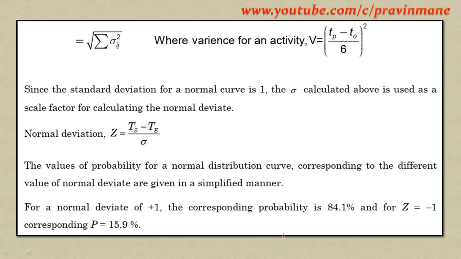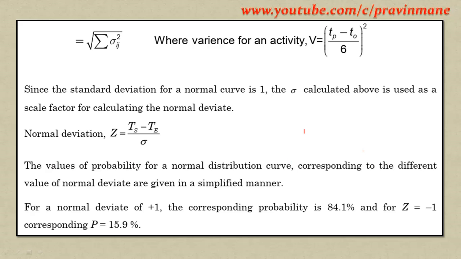Then the variance for an activity, V, is equal to ((TP minus TO) divided by 6) squared. I is the previous activity, J is the next activity. If A and B are two activities, A the first activity and B the second, then A will be I and B will be J. Since the standard deviation for the normal curve is 1 and the sigma calculated above is used as a scale factor, the normal deviate Z is equal to (TS minus T) divided by sigma.